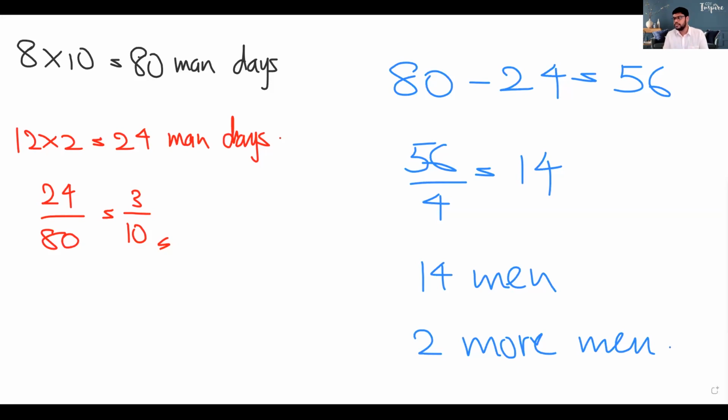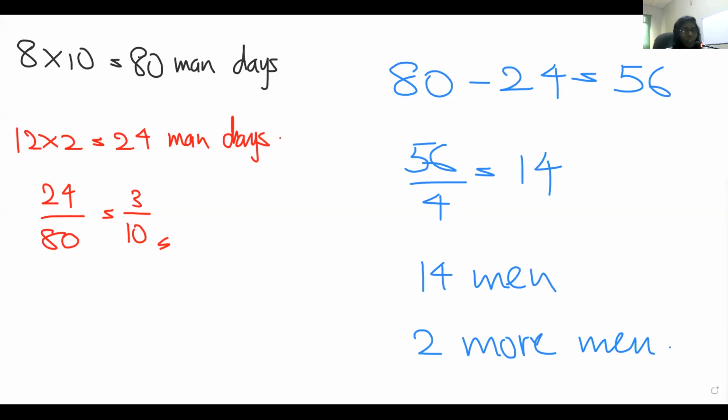We can tell them that 24 is already completed from that 80. That is right? Yes, absolutely. Now we have to complete the rest. But here in part B, they're asking for the work done as a fraction.